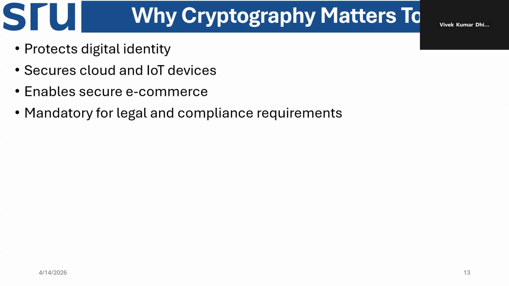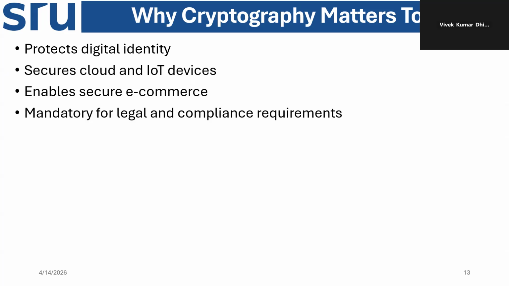What is cryptography, how it started, how it evolved, what the goals are, and what the classical and modern cryptography techniques are. Why is it important? We understood three simple, general cases: chatting, banking transactions, and organization details. It protects digital identity and secures cloud and IoT devices. Internet of Things devices means the information coming through the internet from the sensors to the physical device can be secured.